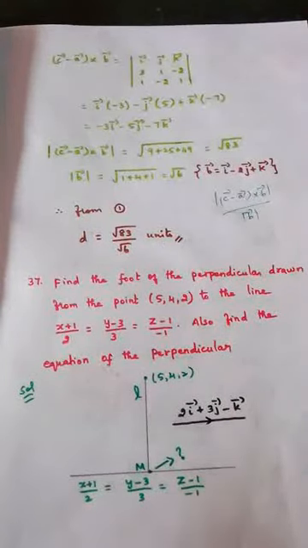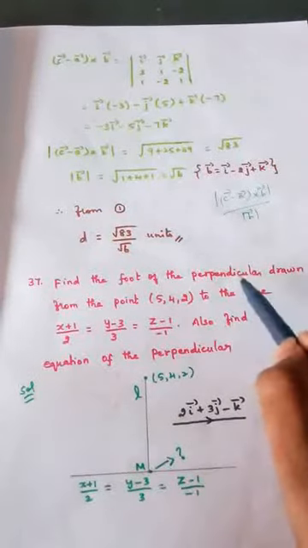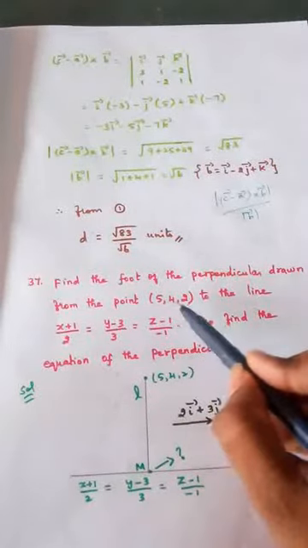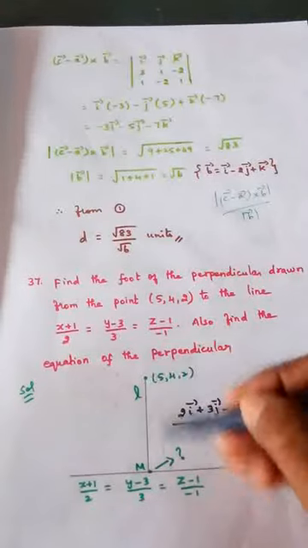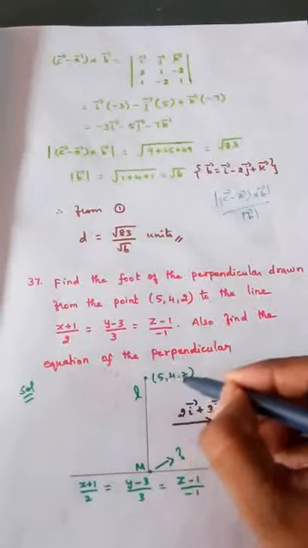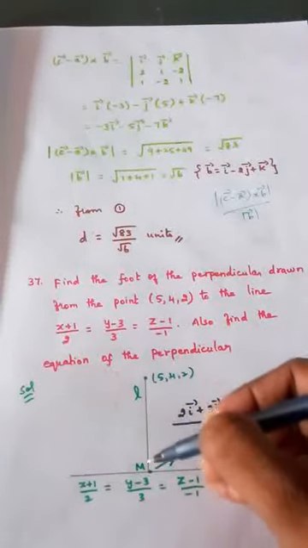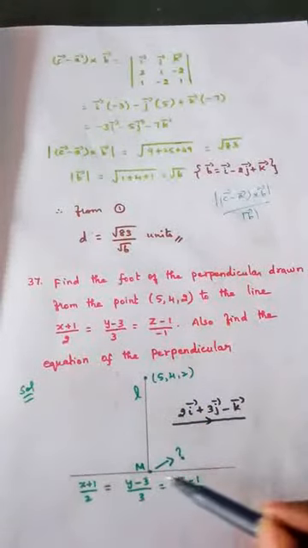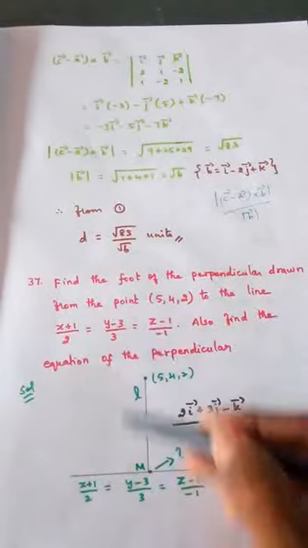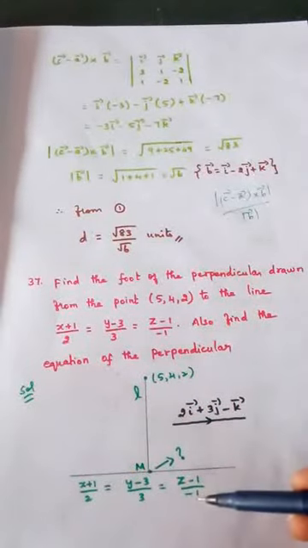Problem number 37. Find the foot of the perpendicular drawn from the point 5, 4, 2. So I'll go for the diagram. This is the point 5, 4, 2. From this point we are drawing a perpendicular to the straight line (x plus 1) by 2 equal to (y minus 3) by 3 equal to (z minus 1) by minus 1.